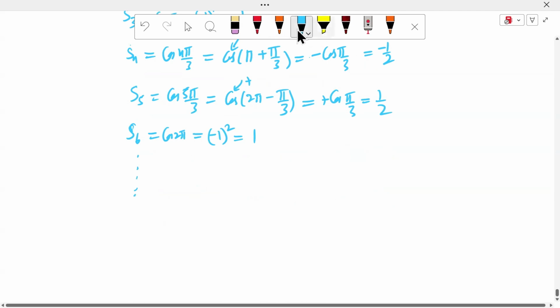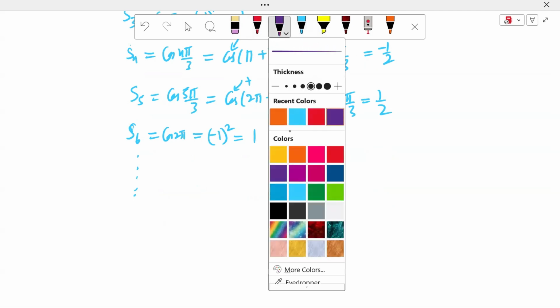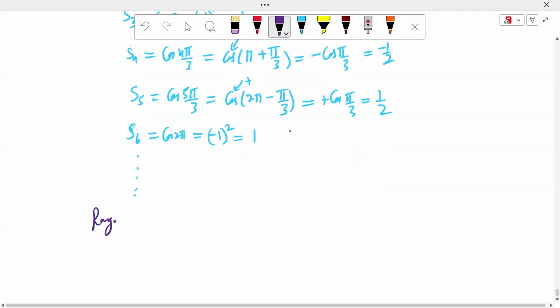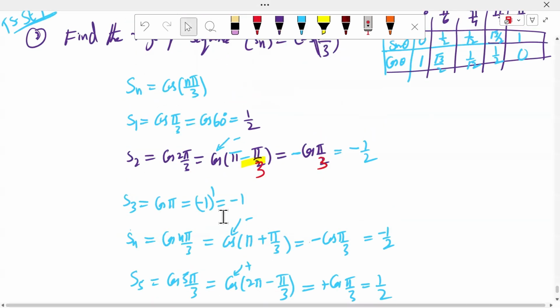What is the range, sir, here? What is the range of Sn? The range is the collection of distinct terms: minus 1 by 2, plus 1, plus 1 by 2. This is the collection of distinct terms from the sequence.